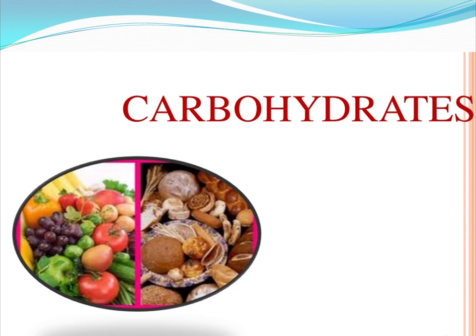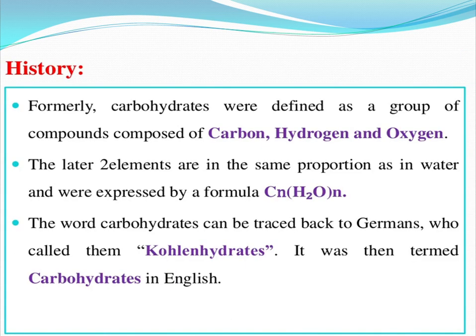In this topic of carbohydrates we are going to cover a small introduction, occurrence and distribution, and next classification, identification, tests and properties of the carbohydrates. Coming to the introduction, carbohydrates are considered a group of compounds composed of carbon, hydrogen and oxygen.